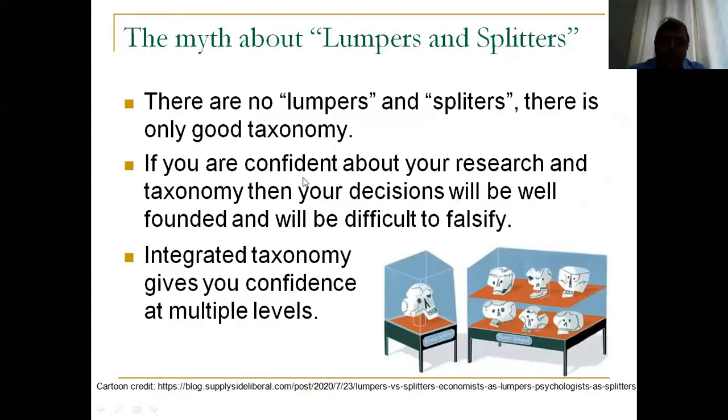There is also one more thing that I'd like to share, and that is the moment you start looking at integrated taxonomy, you will see that you would like to split some species into multiple species, because you realize that there are species complexes, or you might even try to combine certain species because you realize that what was described as two different species morphologically are actually the same one. So people will start labeling you as lumpers and splitters. I believe that there is no such thing as lumpers and splitters. There is only good taxonomy. So you just follow good taxonomy, you do good integrated taxonomy, and that should take care of your taxonomic issues.